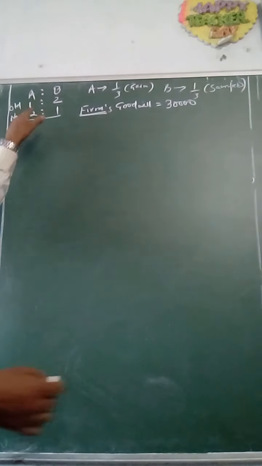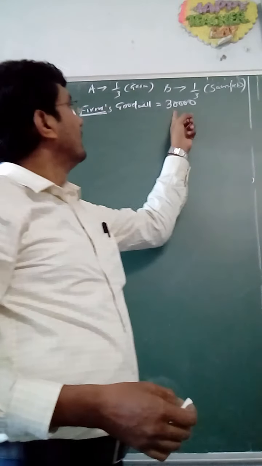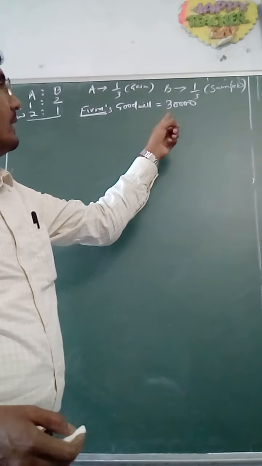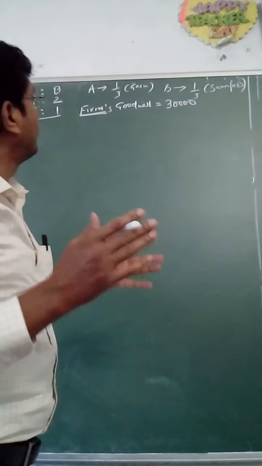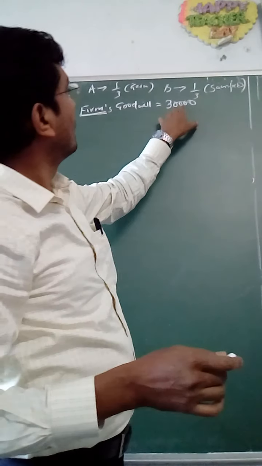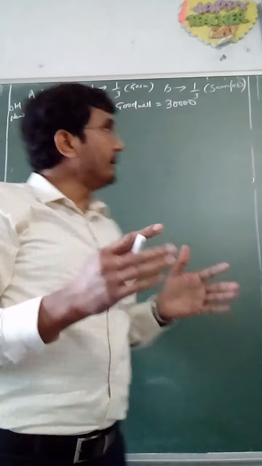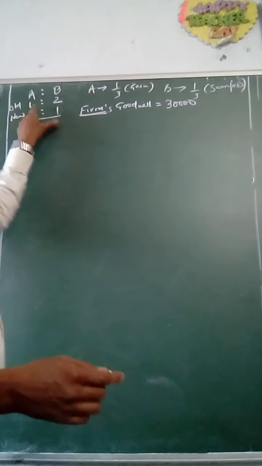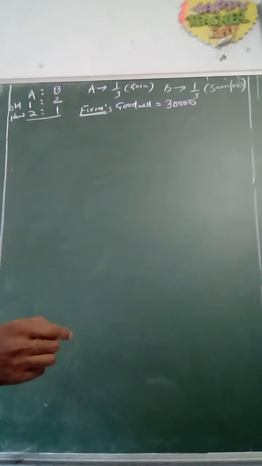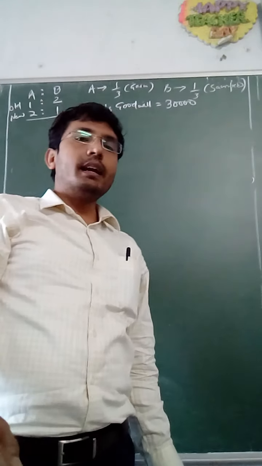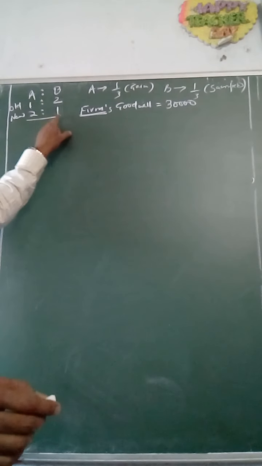Now since the PSR has changed, this goodwill is to be adjusted. This is the value of goodwill of the firm, and this goodwill arose or was created at a time when A and B were sharing the profits in the ratio 1:2. Subsequently, A and B have changed their PSR and the PSR is now 2:1.